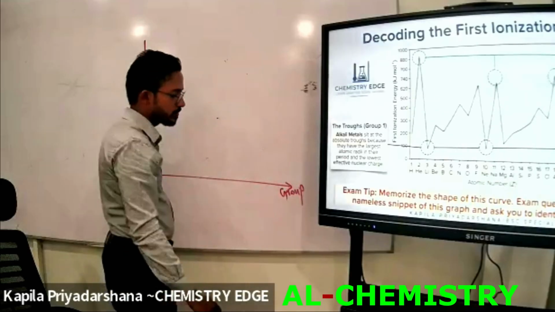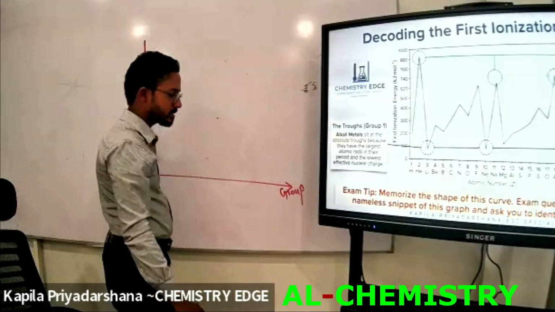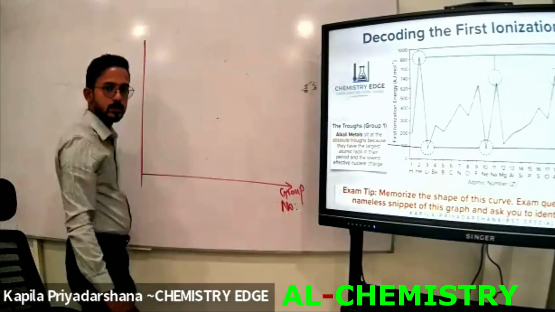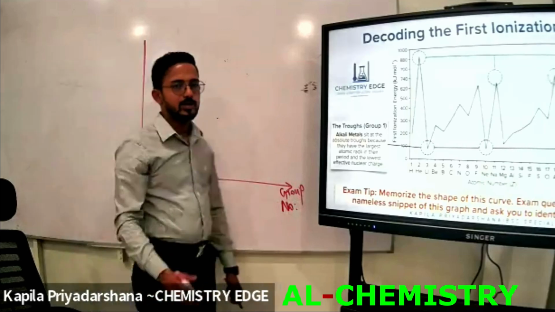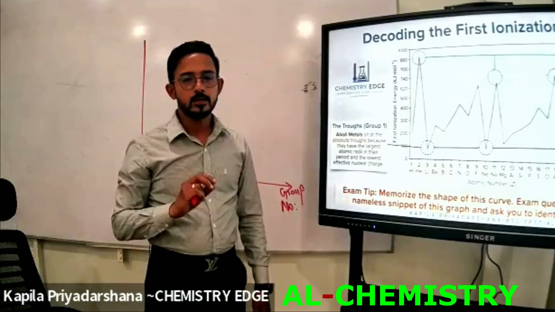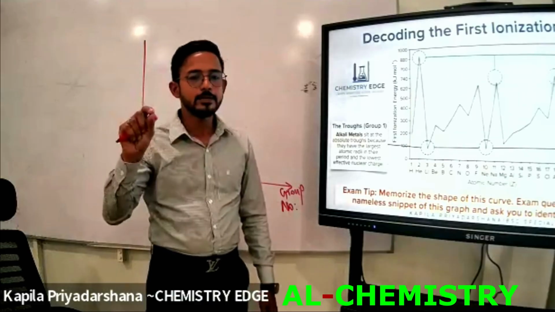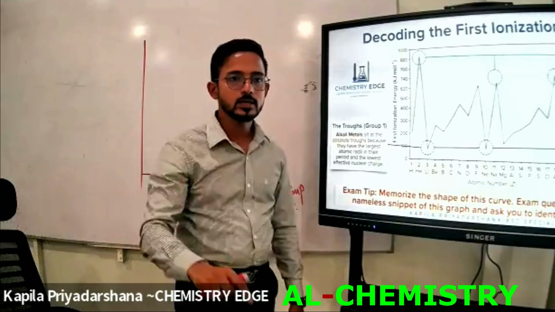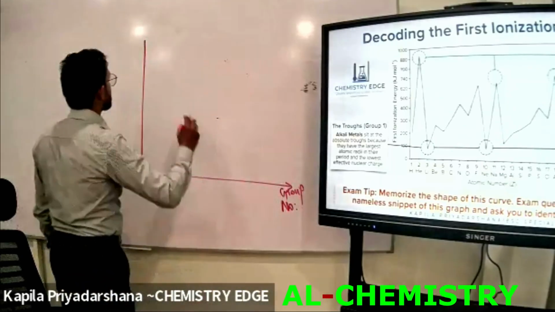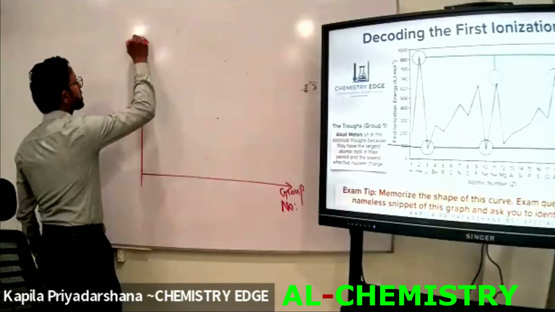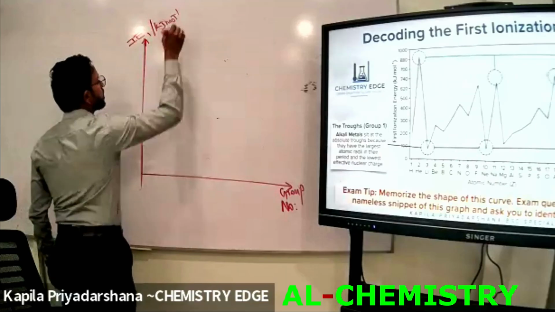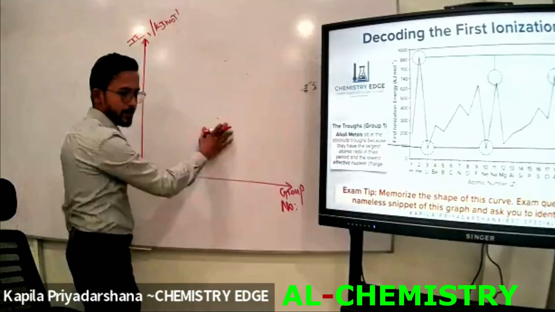I am going to take the x-axis as the group number. We know the first and second groups are included in the S block. Then groups 13 to 18 are included in the P block. These are the blocks that we are going to consider here. This is the first ionization energy, and here we are going to write kilojoule per mole.